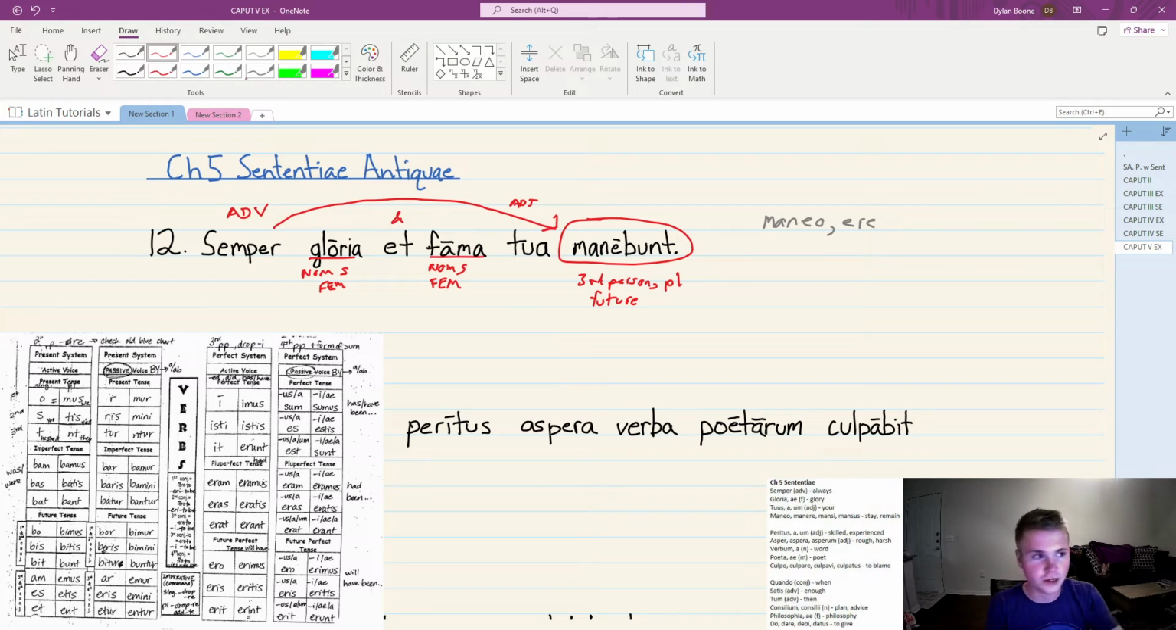Lastly, we have tua. We're not quite sure where that goes, but we do know it's an adjective. Tua, it's an -us -a -um. So tua means we're singular feminine. And what does it apply to? Well, it actually applies to two. It's doing double duty here. So it applies to both Gloria and fama. So we're saying not just the glory and your fame, but we're saying your glory and your fame will always remain. And that'll be your translation.